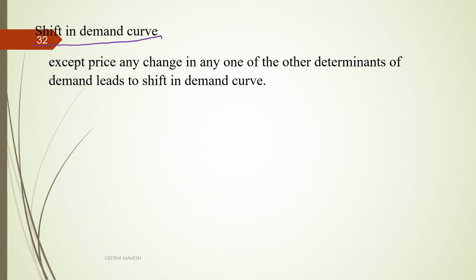If you keep price constant and any one of the other determinants changes, then that leads to a shift in demand. So, except price, any change in one of the other determinants of demand leads to a shift in the demand curve.